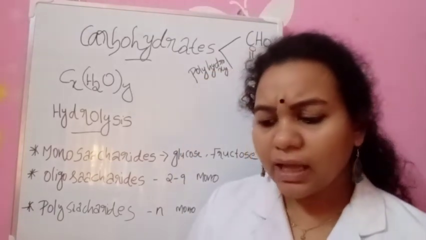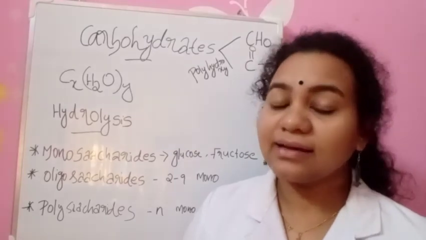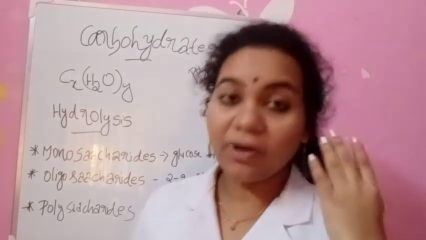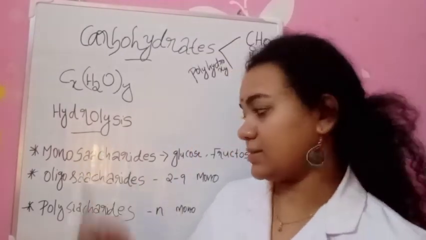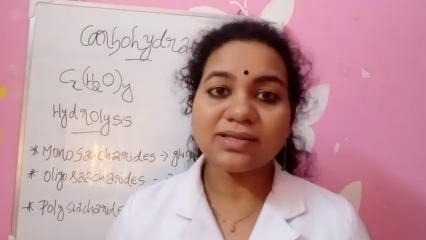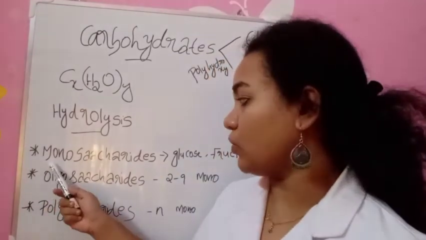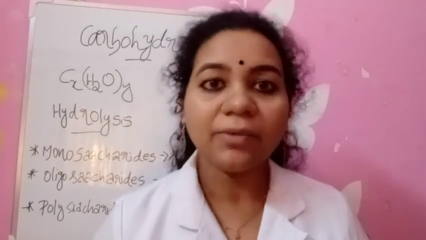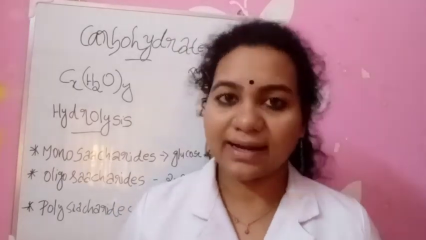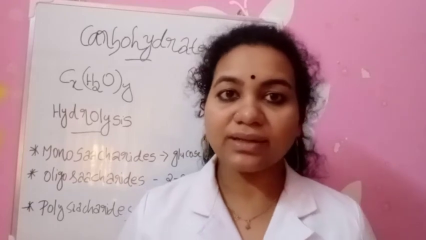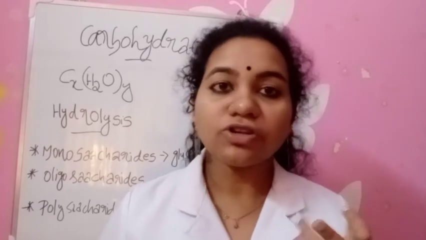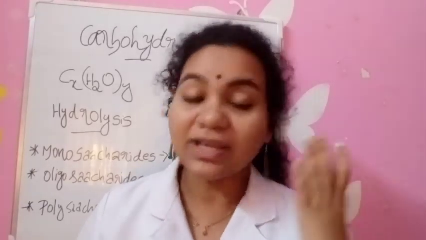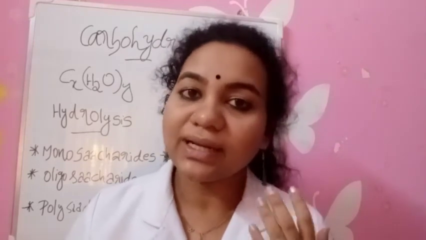And we can classify carbohydrates on the basis of hydrolysis. Based on hydrolysis, we can classify them into three: monosaccharides, oligosaccharides and polysaccharides. And these carbohydrates are also known as saccharides. Saccharide means sweet tasting. Most of the carbohydrates are sweet in taste.